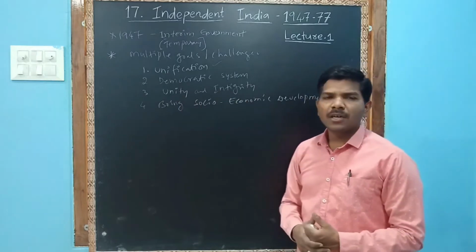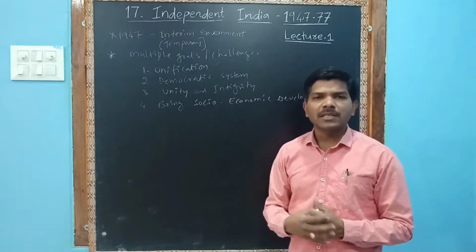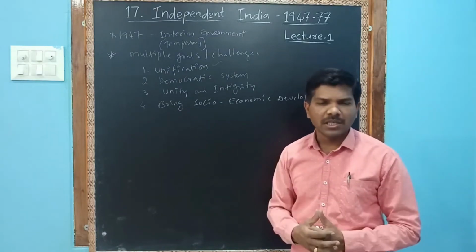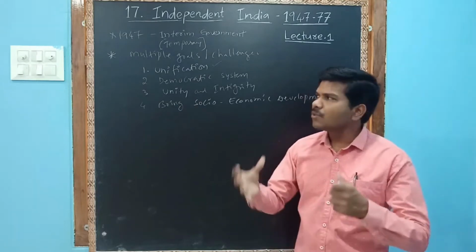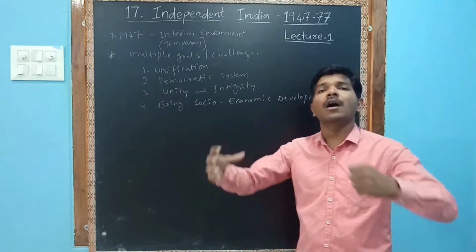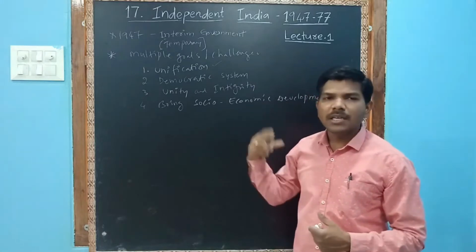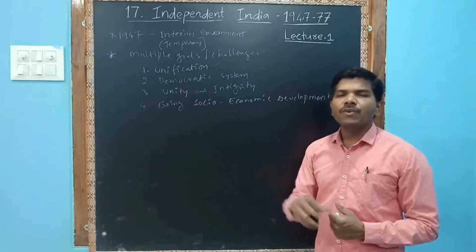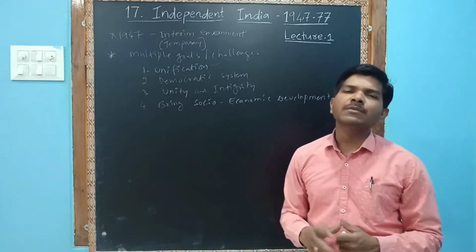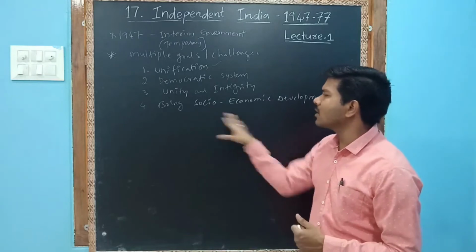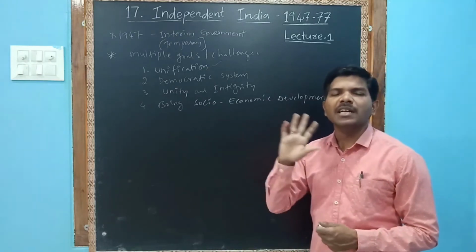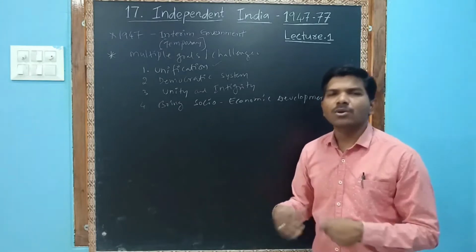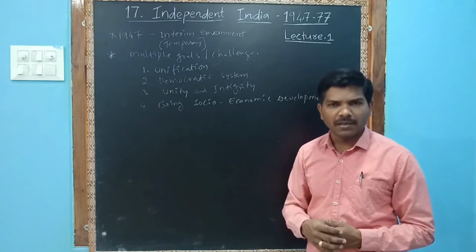Unity and integrity. We fought for independence, but still we have different ideas, different notions, different desires. So they wanted to bring unity among them: we all are one. That kind of unity is also one of the big tasks. Bring socio-economic development. We fought against the British many times for socio-economic development. Britishers neglected the Indian economy, took our resources, and did everything so that development would not take place in India.